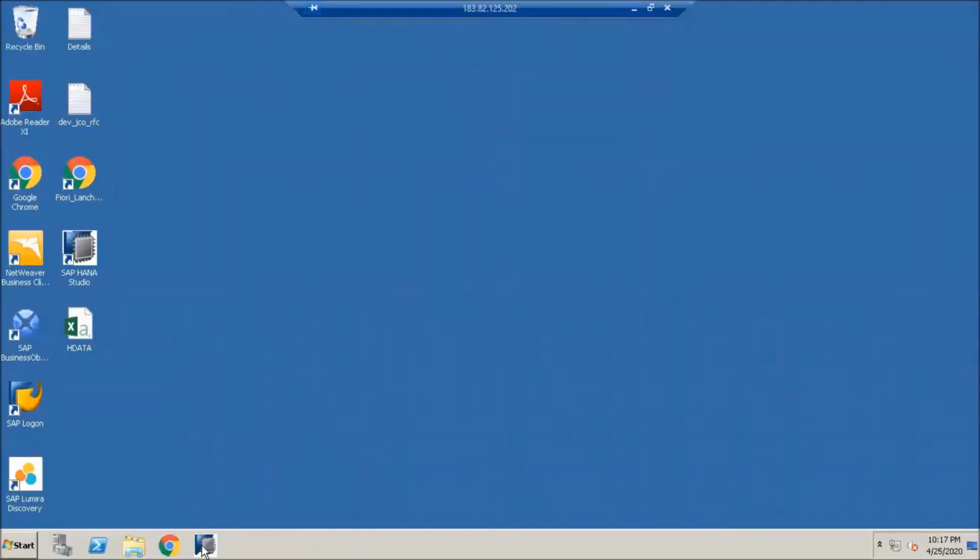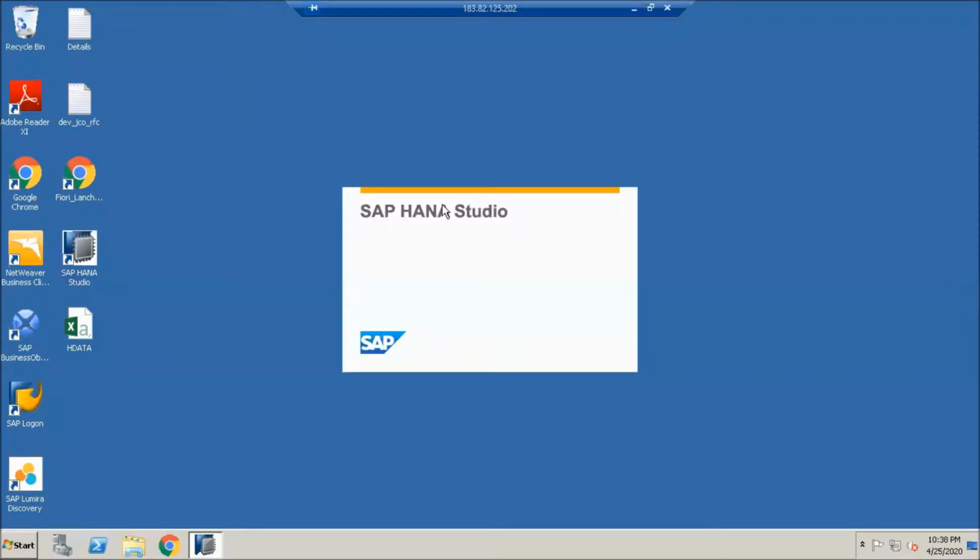So this is HANA. If you log in here in HANA Eclipse, this is HANA Eclipse or HANA Studio, the tool to connect to the HANA database.